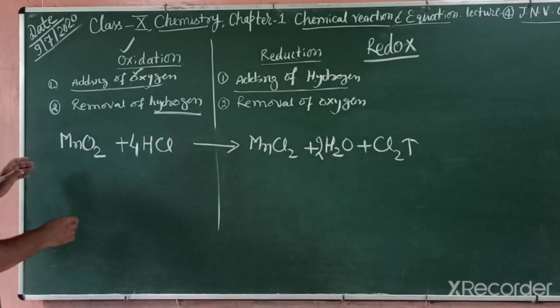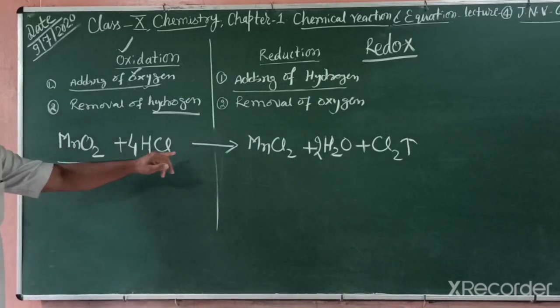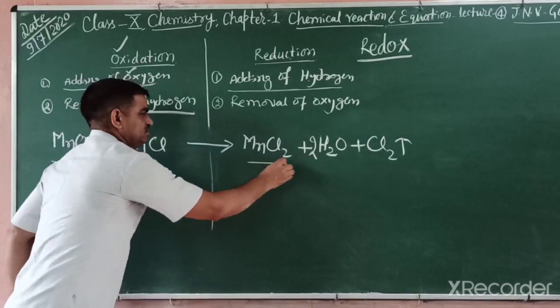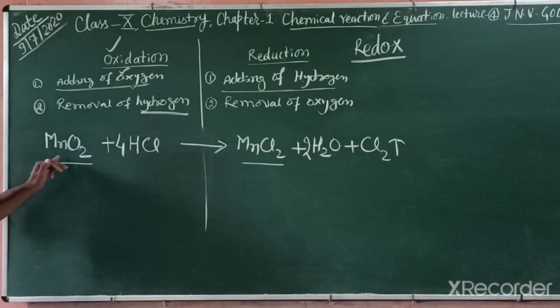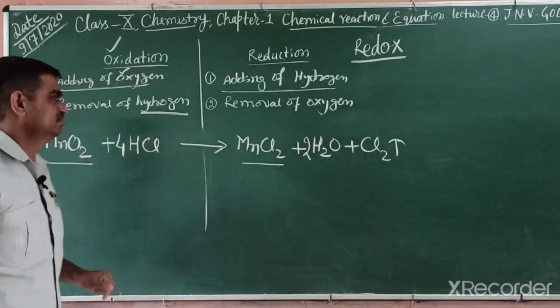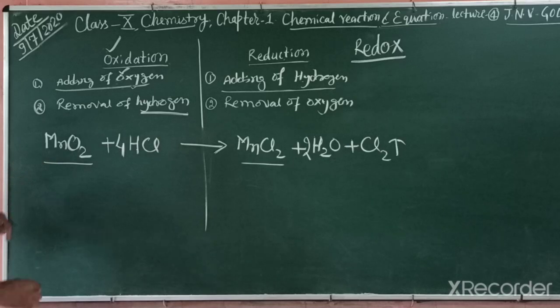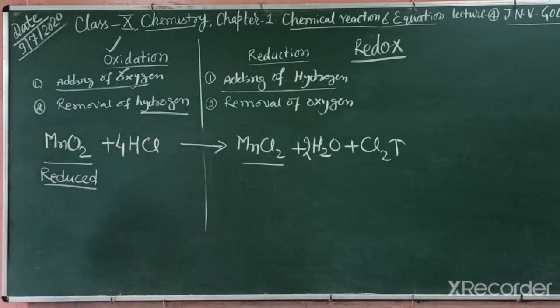In this reaction, what do we observe? In manganese dioxide and manganese chloride, we can observe removal of oxygen. Removal of oxygen is known as reduction, so this one is reduced, because oxygen is removed.